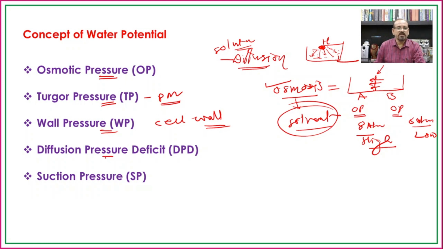Then we have seen the diffusion pressure deficit, which is also known as suction pressure, that is the ability of the cell to absorb water, and it is directly proportional to the concentration of the cell sap or the solution. So all these things we have earlier discussed in our classes.